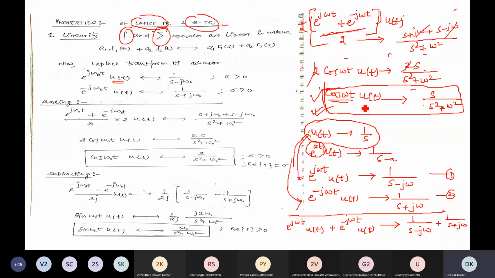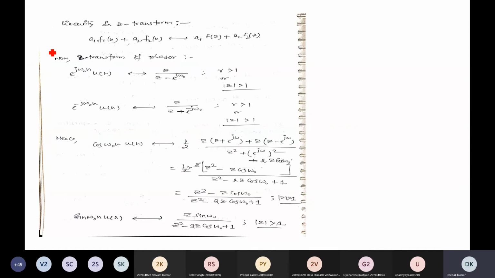If you take equation 1 minus equation 2 and divide by 2j, you will find that for sine omega naught t u of t the Laplace transform will be omega divided by s square plus omega square. So this is the application of the linearity principle, and we can use this type of technique to find the Laplace transform of some other signal. Similar concept you can apply in the Z domain also. This linearity principle is satisfied if it follows the homogeneity as well as the superposition principle.